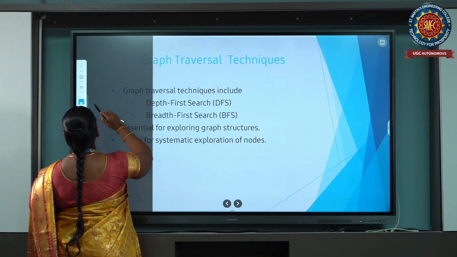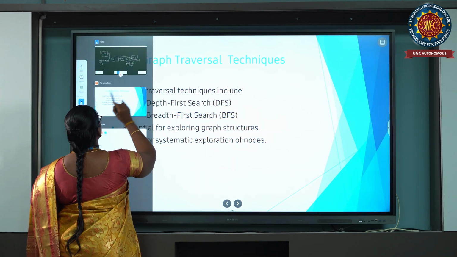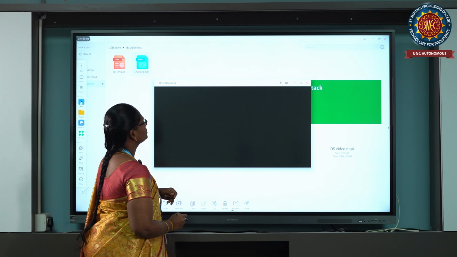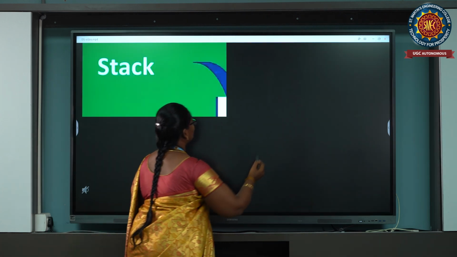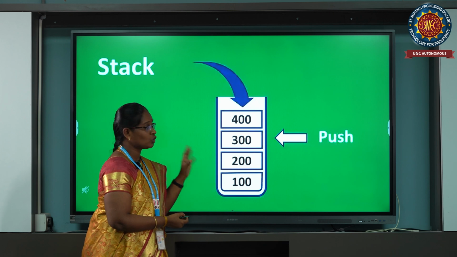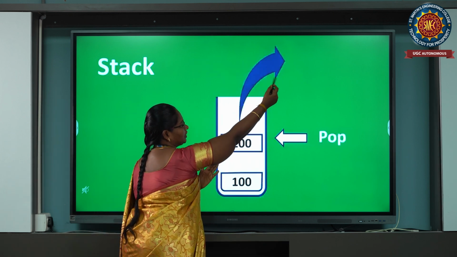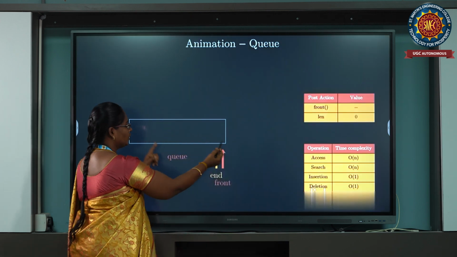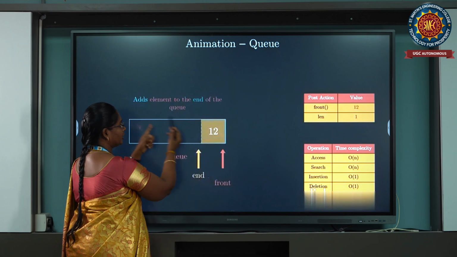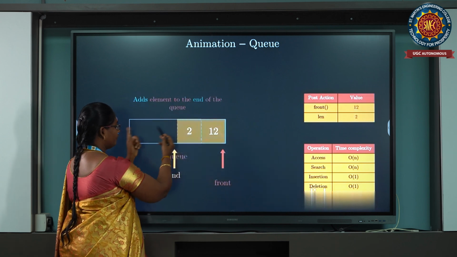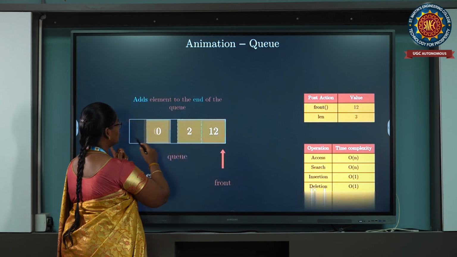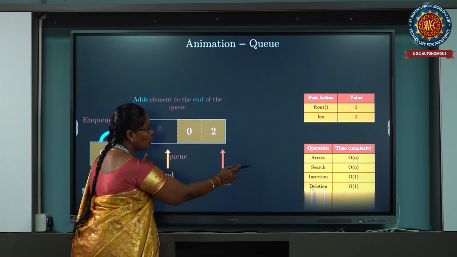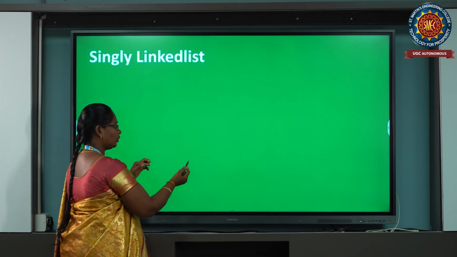In the videos, first we already discussed the stack: how to insert all the elements and how to pop all the elements until the stack is empty. After that we discussed the queue only, with rear and front. We insert elements one by one. This is the front end. So automatically it moves one by one. Delete is the dequeue operation; it deletes one by one. Okay.